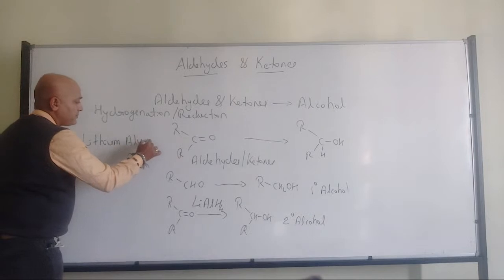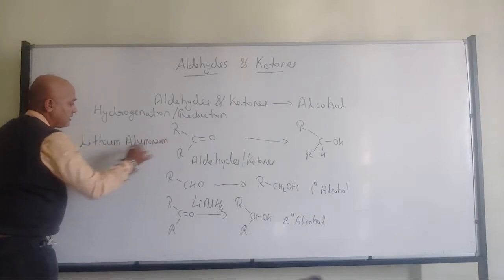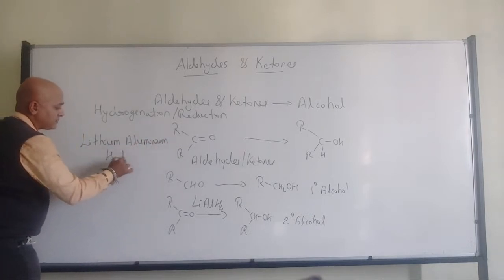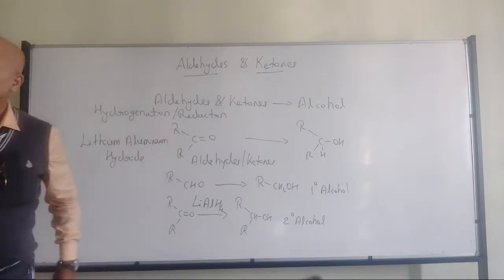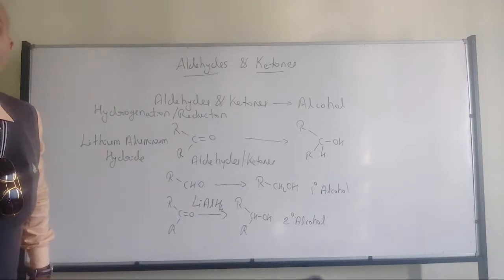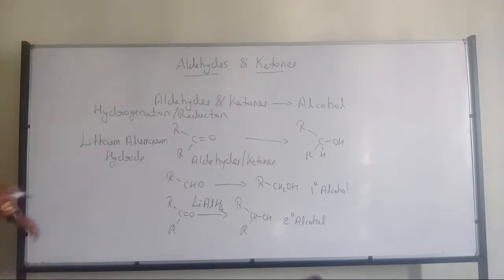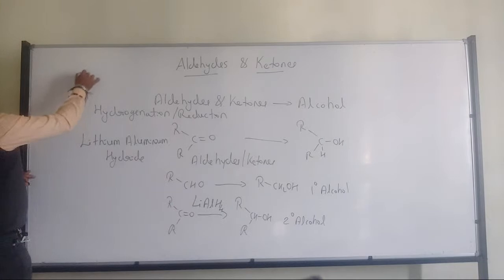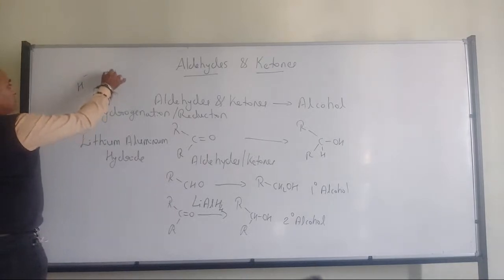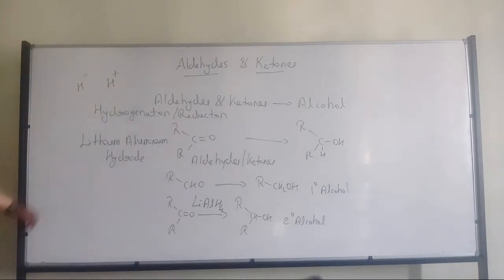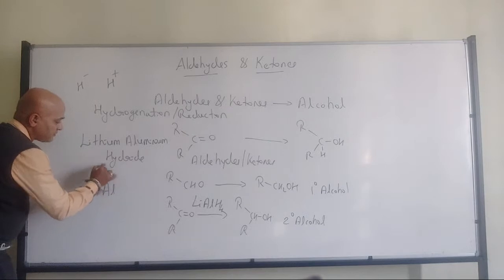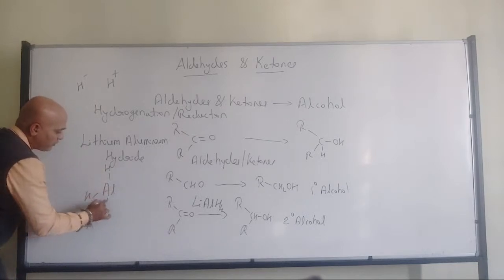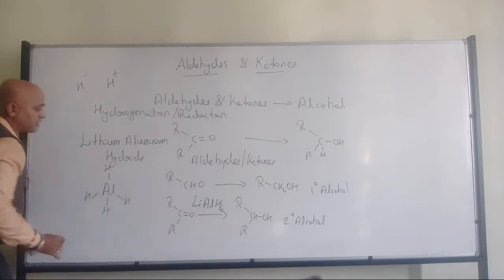Lithium aluminium hydride. So what is hydride? Where hydrogen is in the -1 oxidation state, they are called hydride. This is proton; hydride has -1 oxidation state. Aluminium is attached to 4 hydrogens.